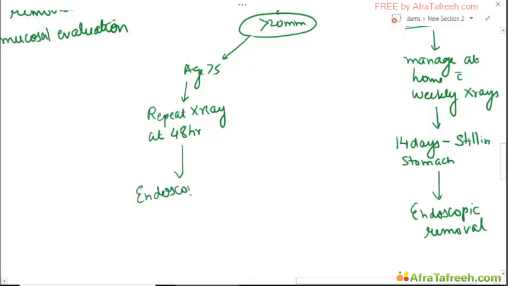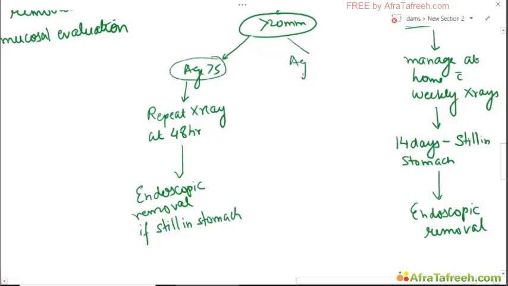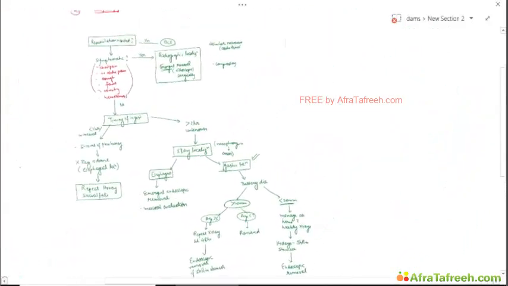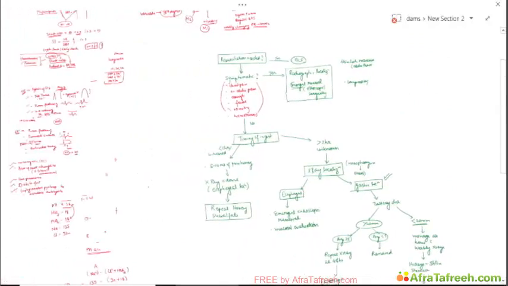Endoscopy should be done and removal should be done if still in the stomach. Okay. If the age is less than 5, it should be removed immediately. Okay, so this is in short the algorithm for button battery ingestion.